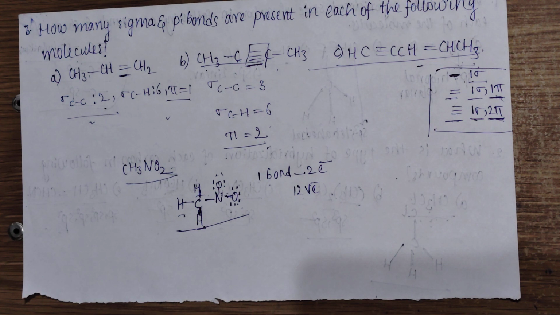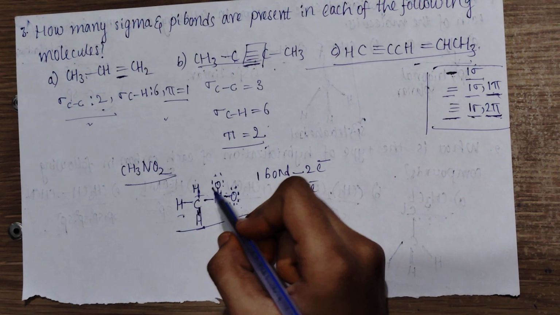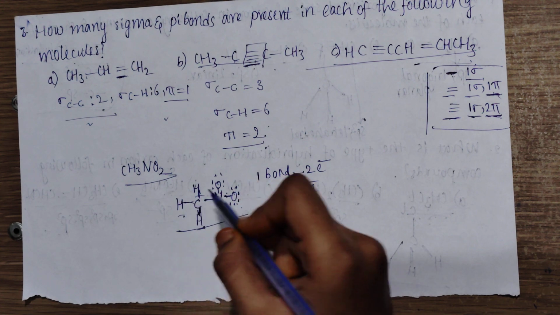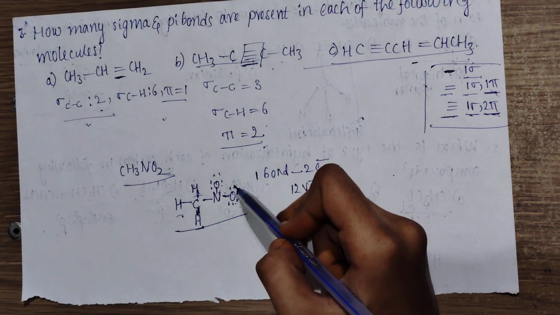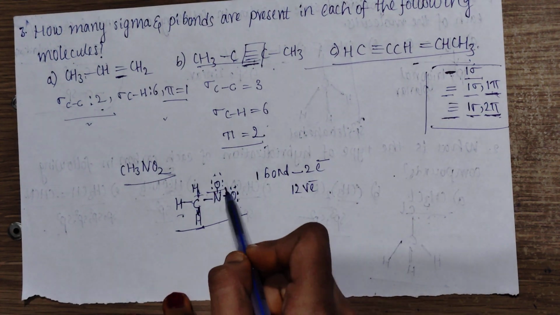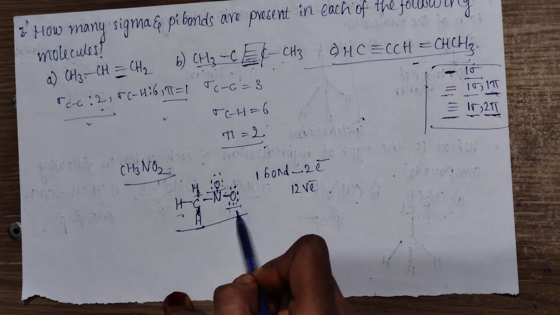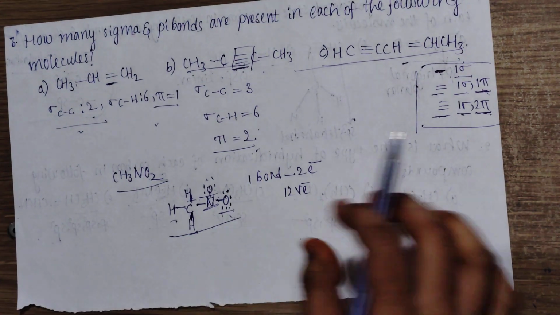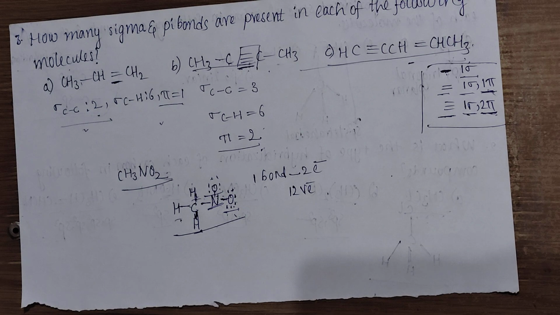Now everything has an octet, and the hydrogens have 2 valence electrons, so their outer shells are full. The oxygens also got their octet. But here the nitrogen in the center does not have an octet. It has only 6 valence electrons.